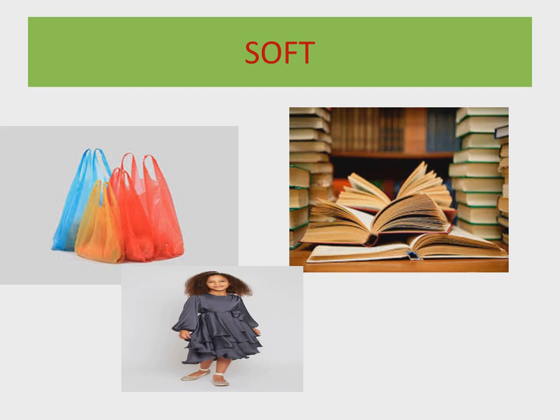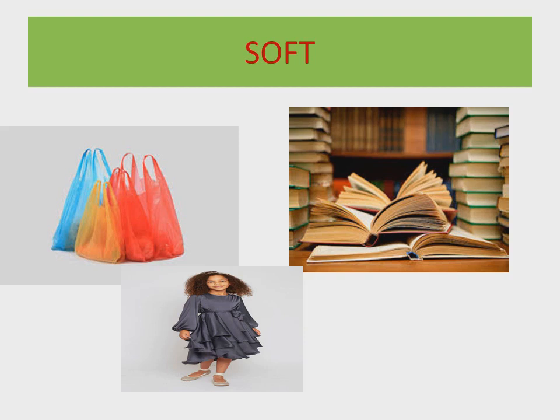Number two is soft. S-O-F-T, soft. What are the soft materials? Soft materials means a material whose shape we can change easily, we can break them easily, and we can turn them up or down easily. Now look at your screen. There are three pictures of soft materials.